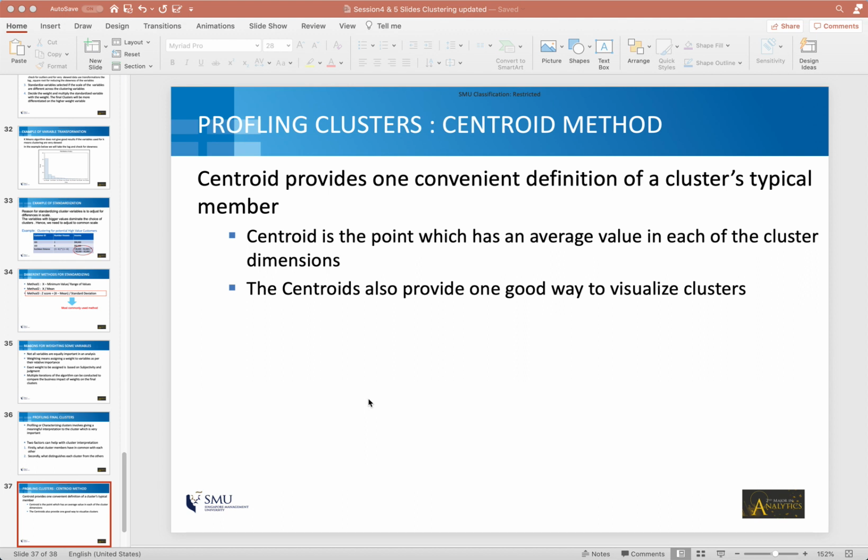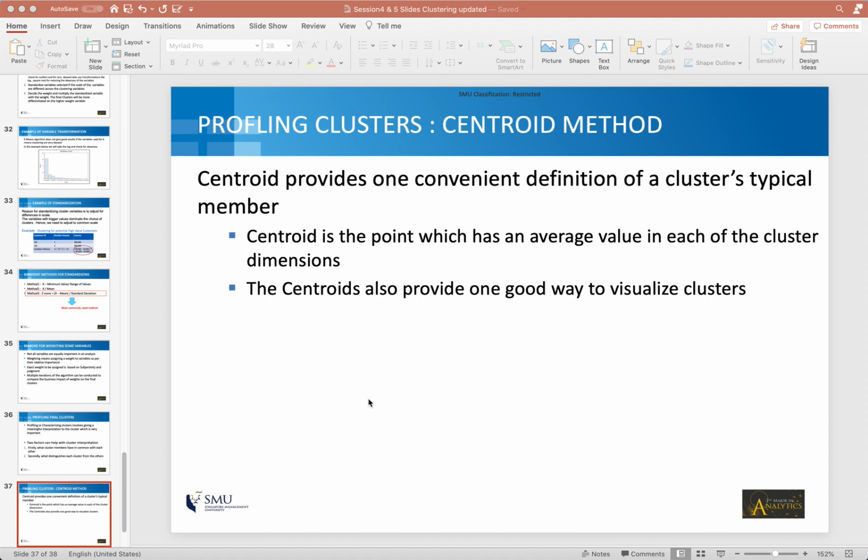So what is the meaning of a typical member? If you think about it, even if you for a minute don't talk about clustering, you talk about the average value or the mean as you understand it from your basic statistics concepts. An average value represents a typical value of a population, right? Similarly, the center of a cluster represents a typical member of a cluster.